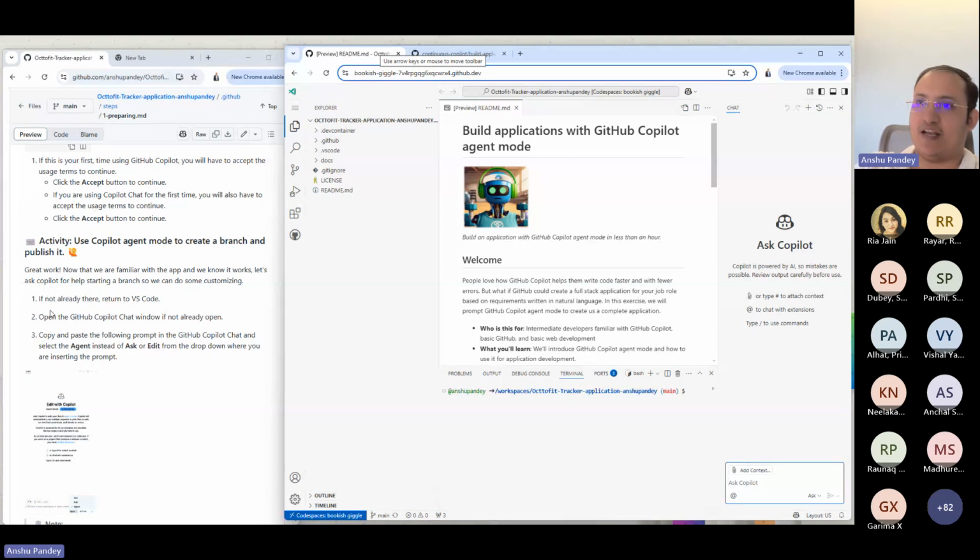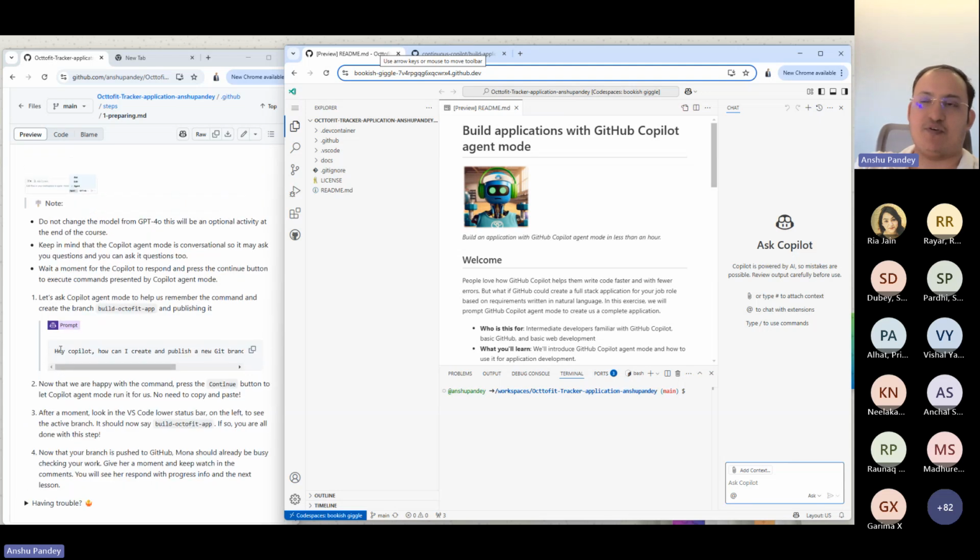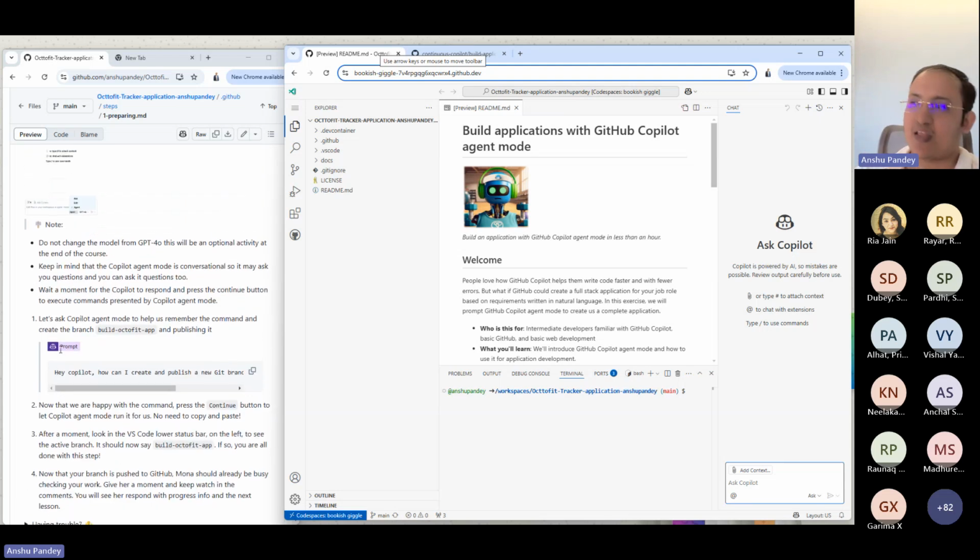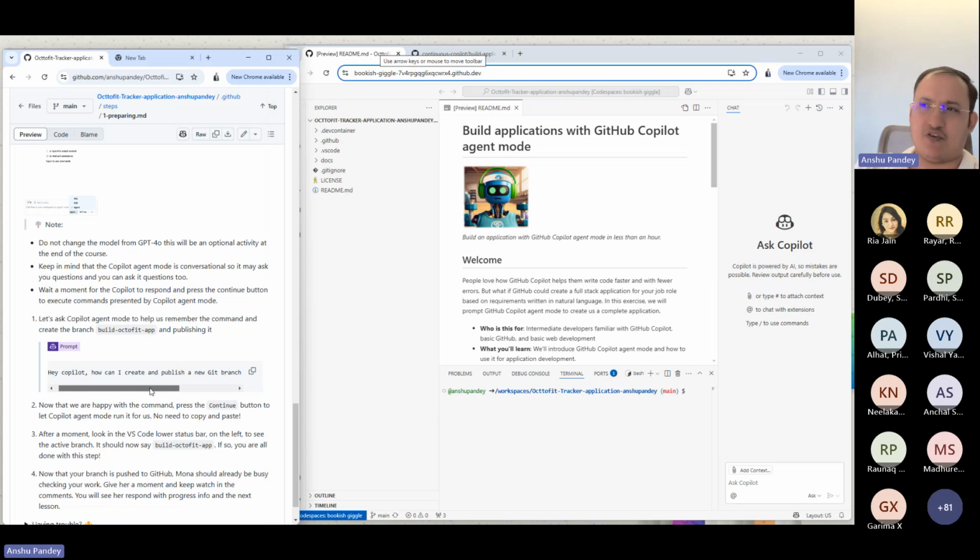Okay, so here we go. Next, we've got the application here, so we've got the repository. Now we're going to make some changes to this. Instead of doing changes directly, maybe we can create a feature branch and make changes there. Instead of manually creating the feature branch, let's ask Copilot to do that. So we're going to prompt here: Hey Copilot, how can I create and publish a new Git branch called build Octofit app? Let's copy this and paste it here.